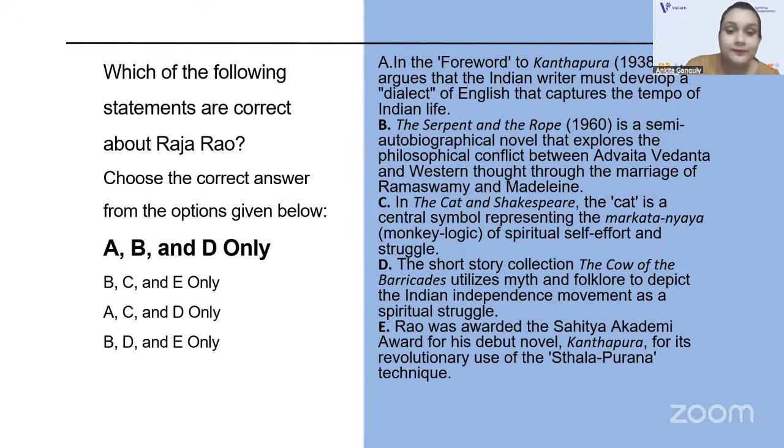Then C is wrong, but D is correct. The short story collection The Cow of the Barricades utilizes myth and folklore to depict the Indian independence movement as a spiritual struggle. So A, B, D, these 3 are correct about Raja Rao.